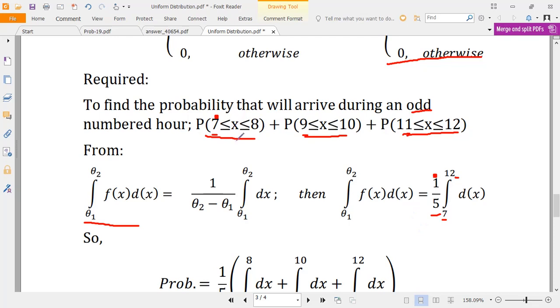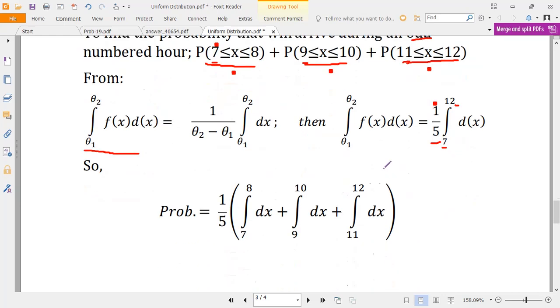But this is the general case. So, going back to our formula, we have to find the probability between 7 to 8, then 9 to 10, then 11 to 12. Here the probability is 1 over 5, the same as this one. So we integrate from 7 to 8 dx plus integral from 9 to 10 dx plus integral from 11 to 12 dx.